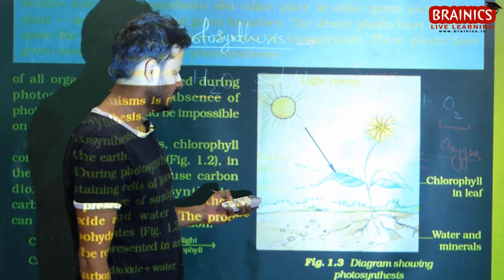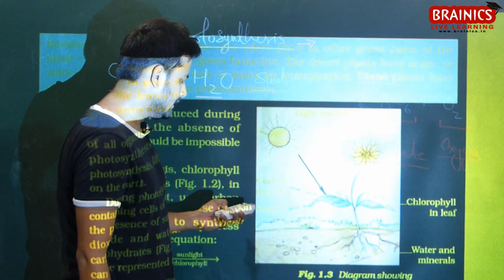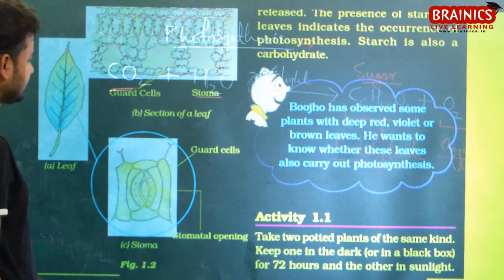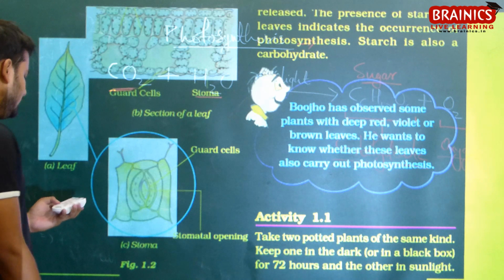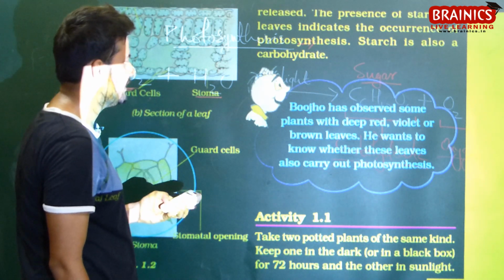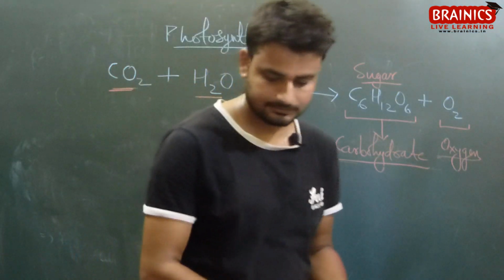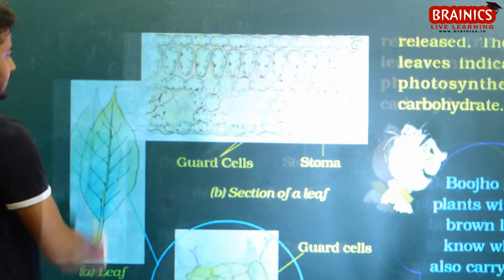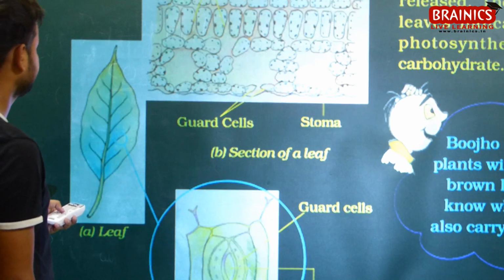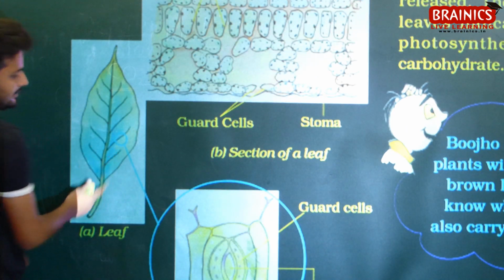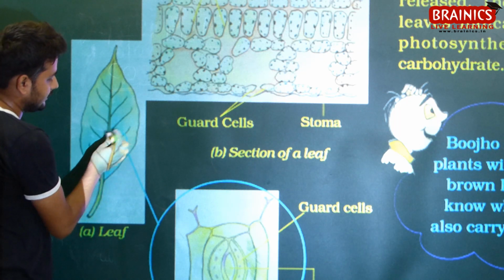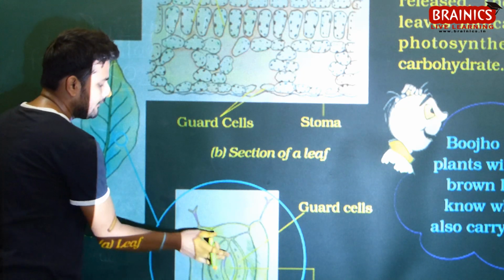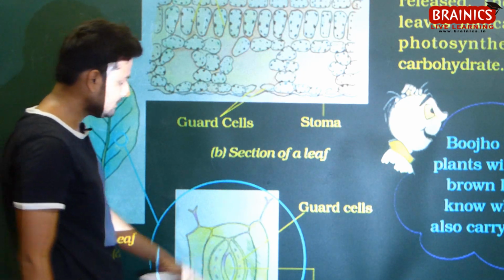Okay, cool. Now let's move ahead and understand something else. This stomatal diagram, I will have to elaborate it. Now let's understand the structure of leaves. Let's understand this picture. This is a leaf. What we are doing is looking at this part under a microscope, and we are seeing this structure.